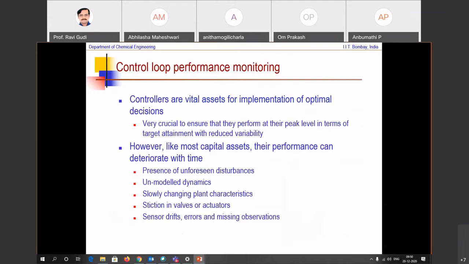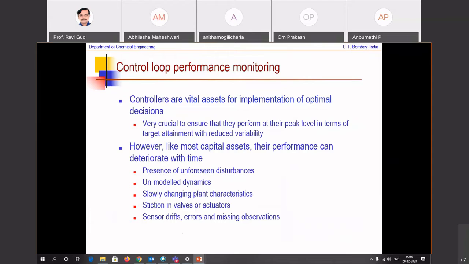What we want to be able to do is make sure that their health is very good. They are performing well even in the presence of several factors that could affect their performance. For instance, unforeseen disturbances, unmodeled dynamics, slowly changing plant characteristics. Plant characteristics may vary, and a controller is supposed to be an inverse of the plant. But when the plant dynamics change, we normally don't change the controller. You want to make sure that the controller is also updated to be a true inverse of